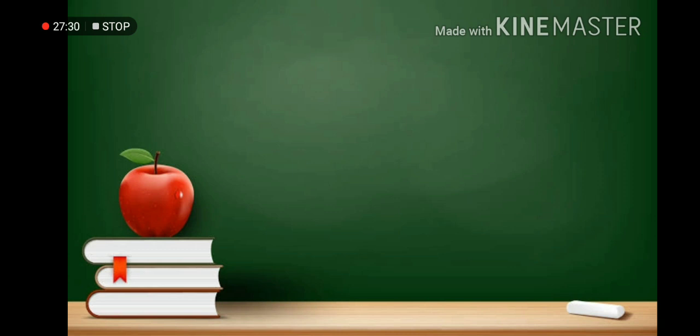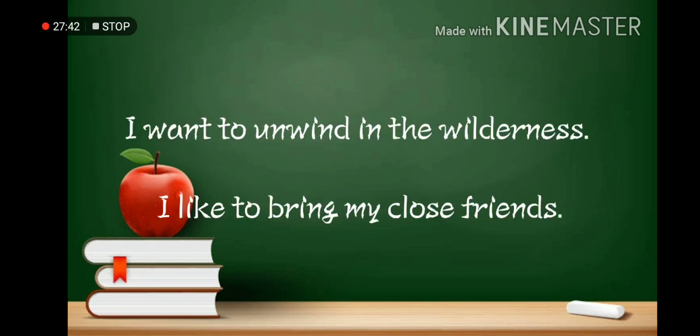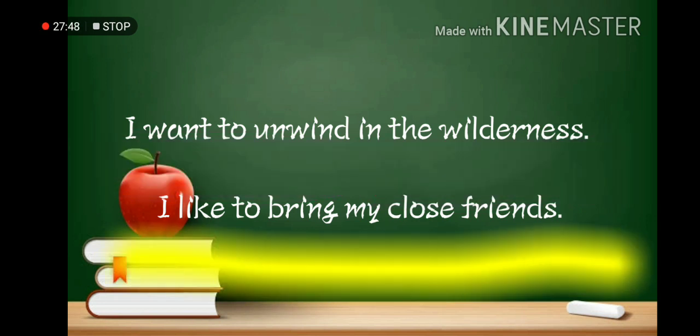Example: I want to unwind in the wilderness I like to bring my close friends. Obviously, there are 2 independent clauses in one sentence. The first independent clause: I want to unwind in the wilderness. The second: I like to bring my close friends.